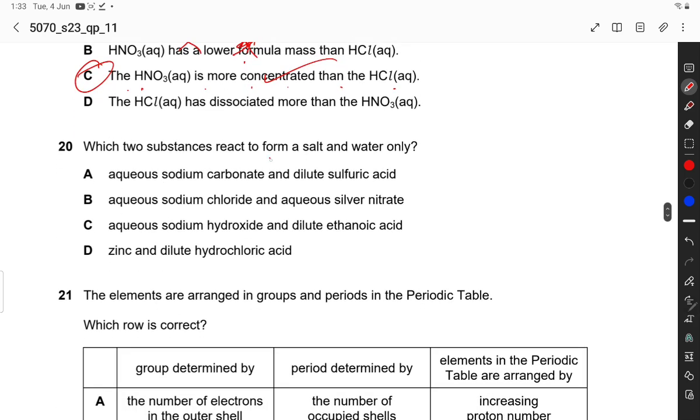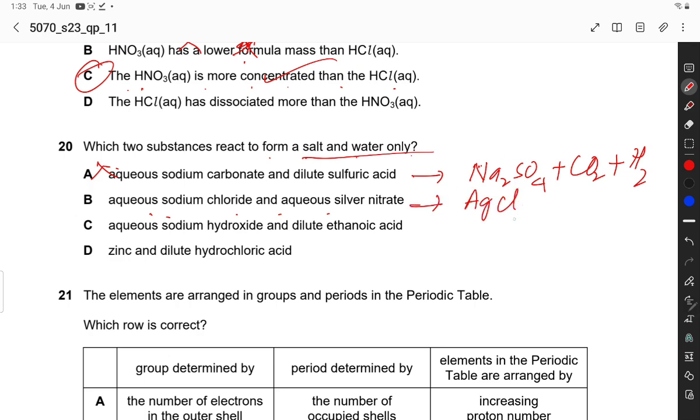Which two substances react to form a salt and water only? Aqueous sodium carbonate and dilute sulfuric acid form Na2SO4 plus CO2 plus water, not salt and water only. So this is incorrect. Sodium chloride and aqueous silver nitrate form silver chloride plus NaNO3.